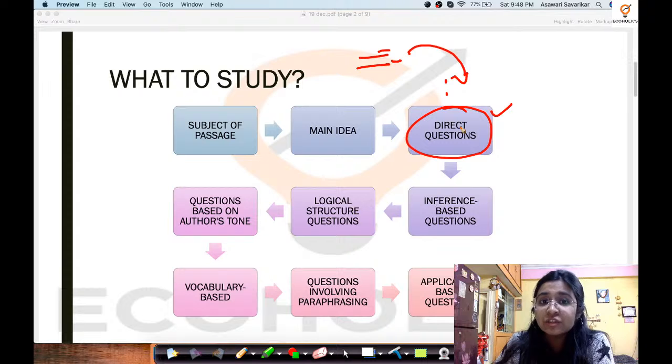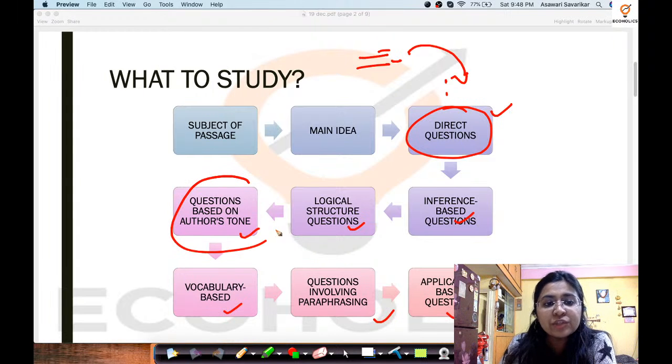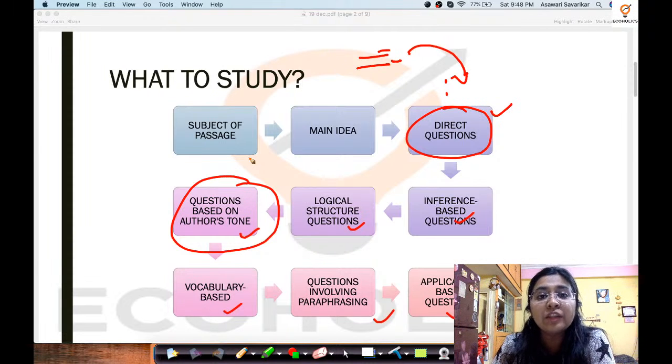They have just introduced something. Now that you are well versed with reading comprehension coming in the paper 2 examination, they are going to introduce something new or modified, which can be something like these types of questions. Questions based on the author's tone. There might be questions based on the author's tone, similar to those which arrive in the reading comprehension passages in paper 1. So there can be an increased number of questions.